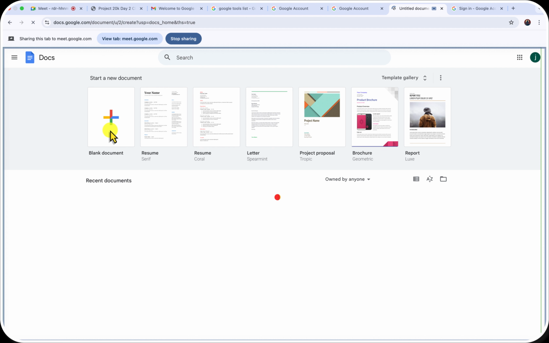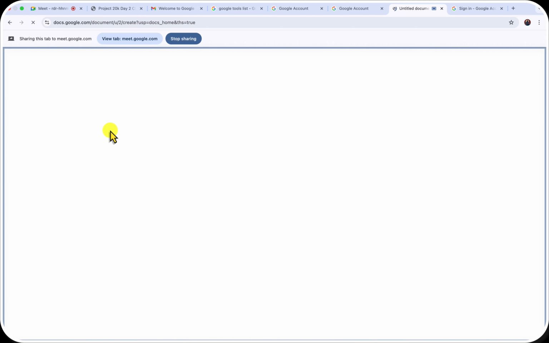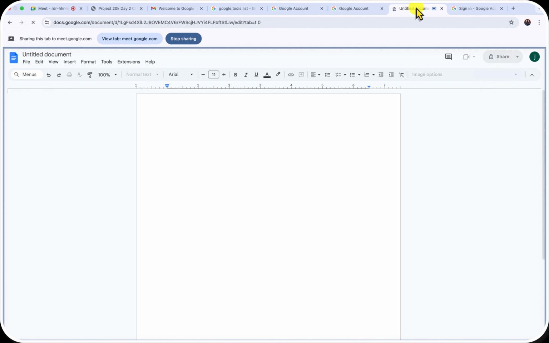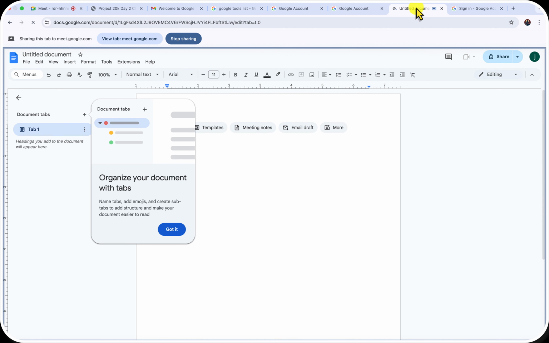So first thing first, remember we talked about how Google Docs helps you to write documents, your CVs, your proposals and all that. And I said that this Google Docs actually represents Microsoft Word, which in this case is usually the offline version of this.